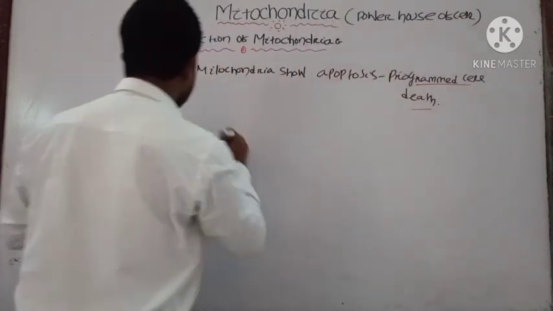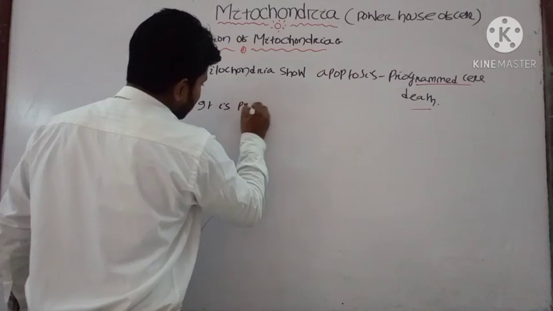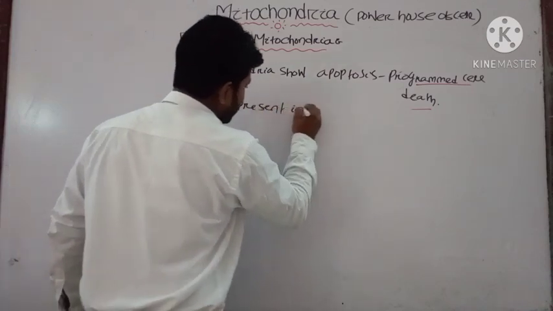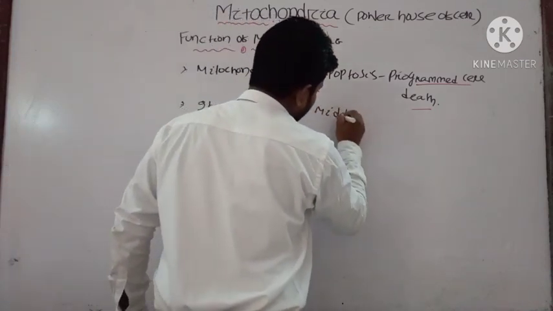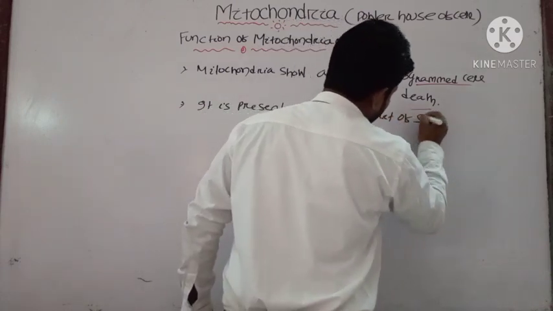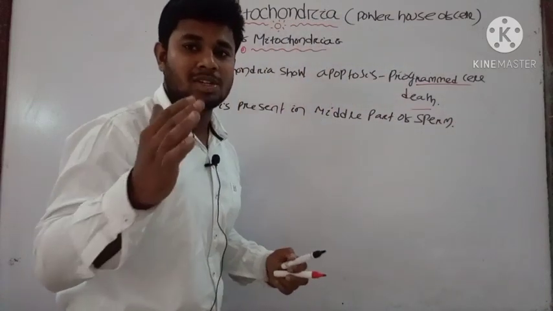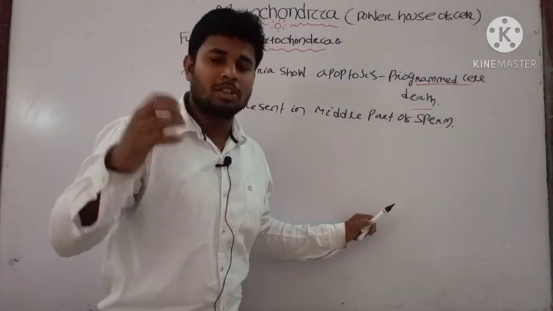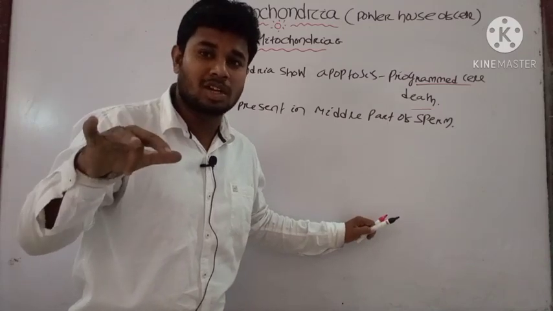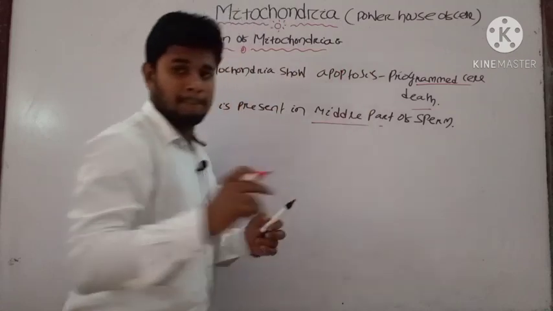Then the next function: mitochondria are present in the middle part of the sperm. In case of human, we have seen that the head contains the acrosome, the vesicle-like structure we discussed in the Golgi body, and the middle part of the sperm contains the mitochondria.